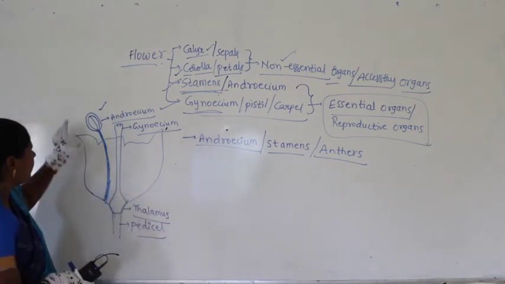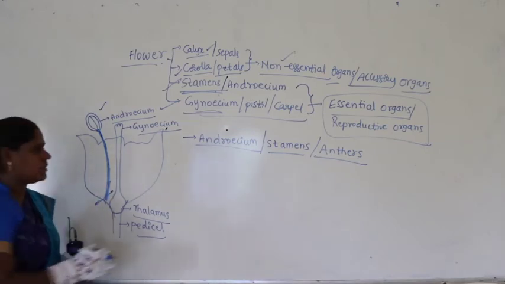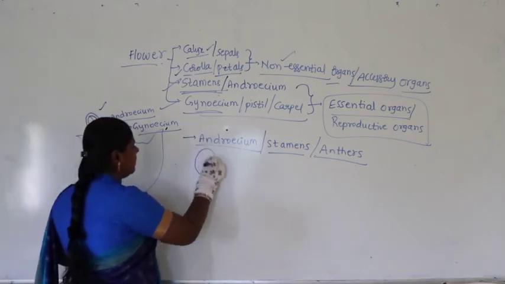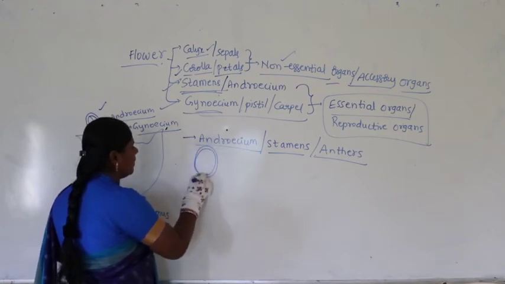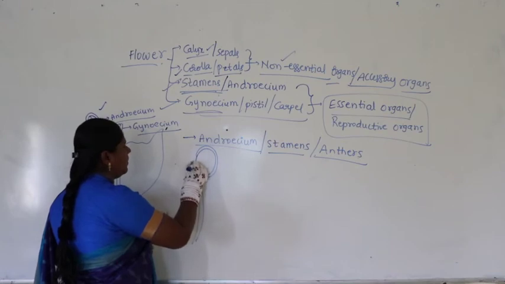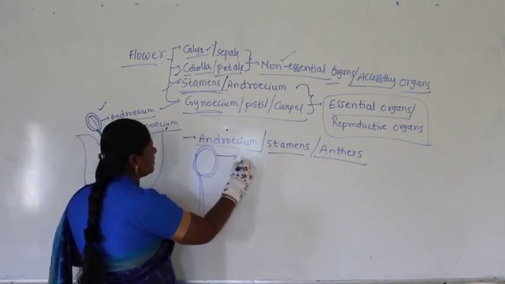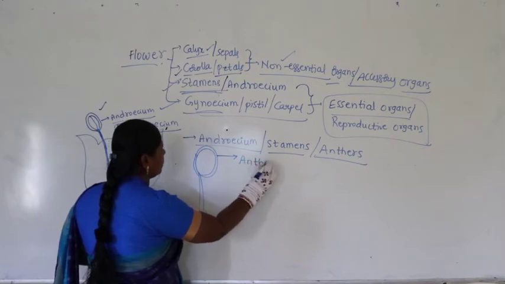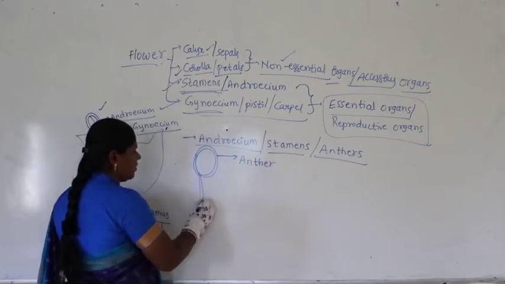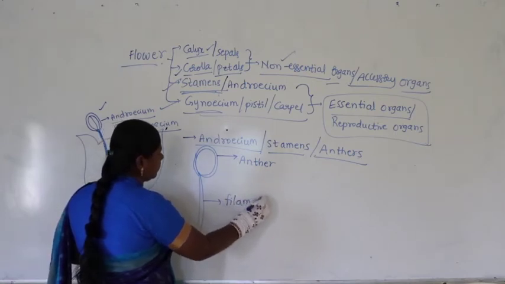Now when I cut it from the flower, let us keep it aside for our complete study. If you look at the globular part which we find at the tip, that itself is called as anther, and the basal stalk itself is called as filament.